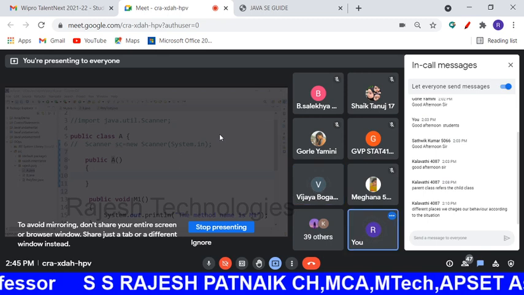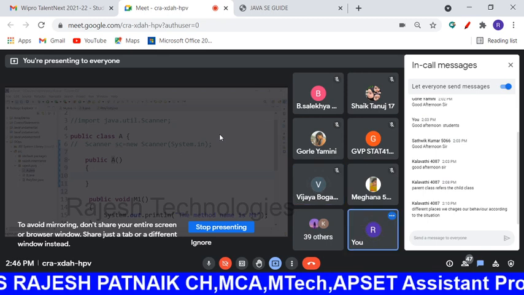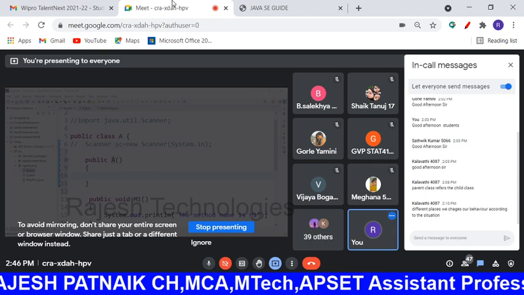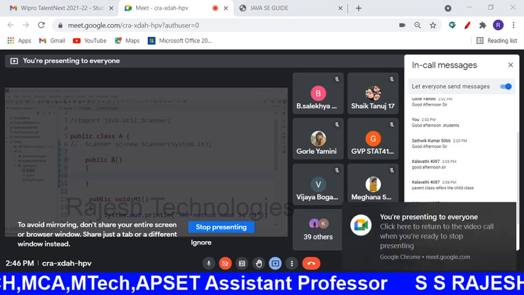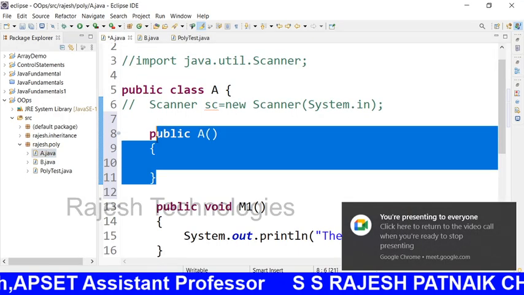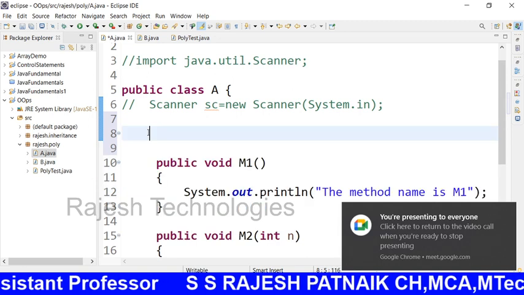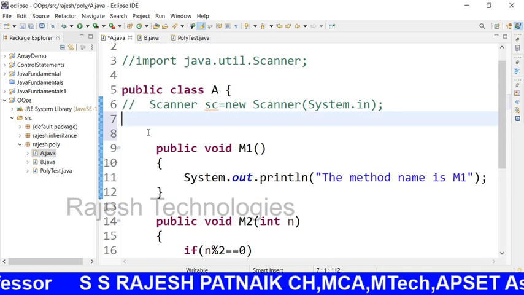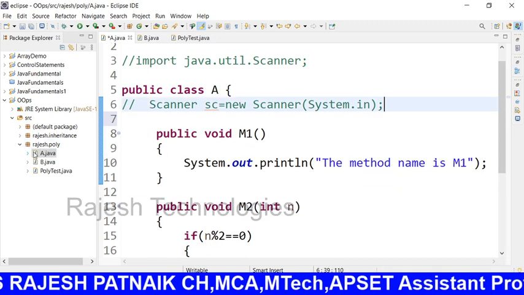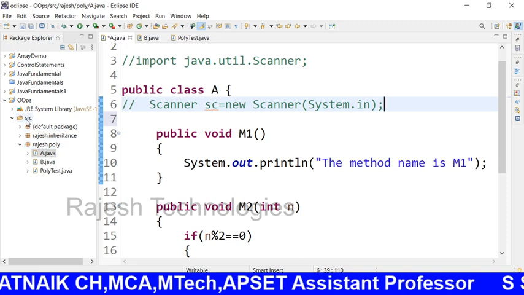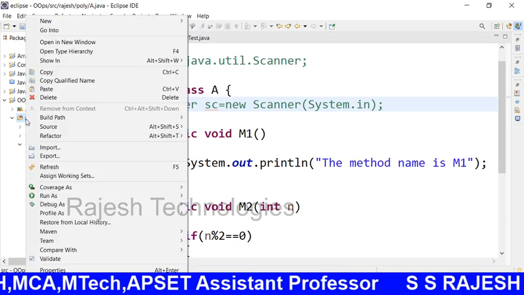Arguments. See here. Okay, I will explain it to you with an example. For example, I will go with another package. I will clearly explain it to you. So right click on the source package.